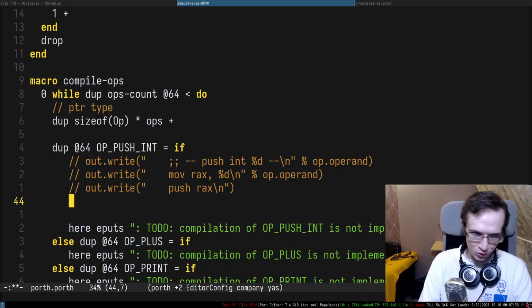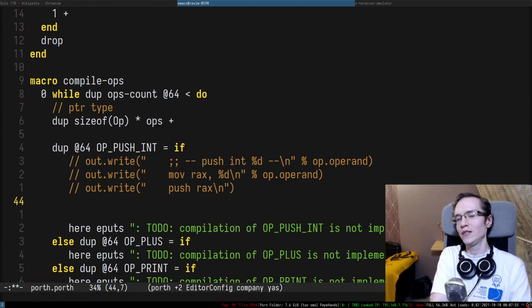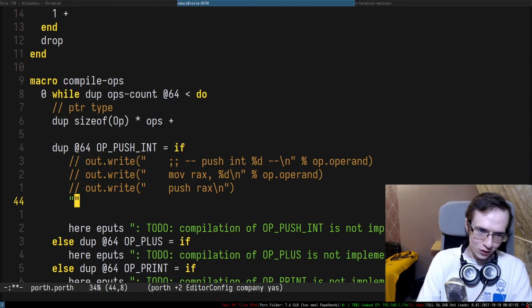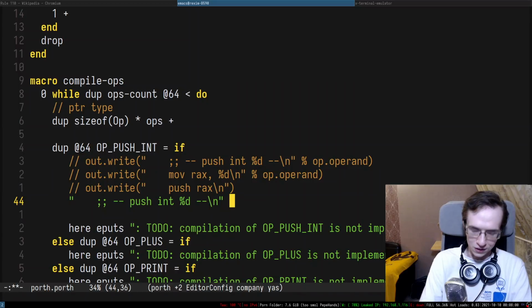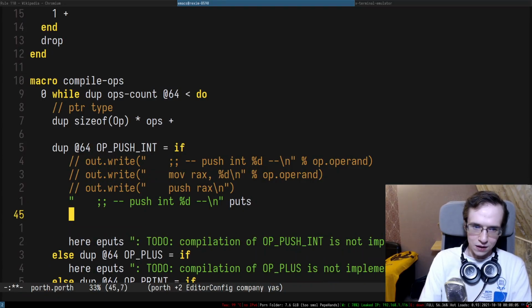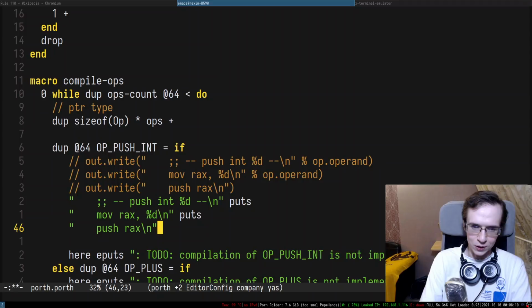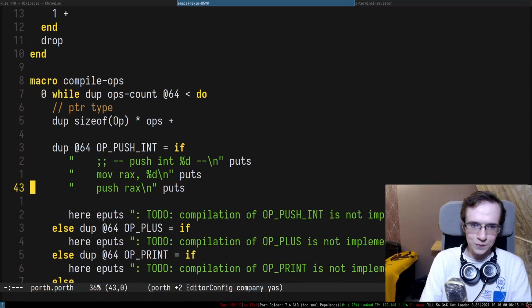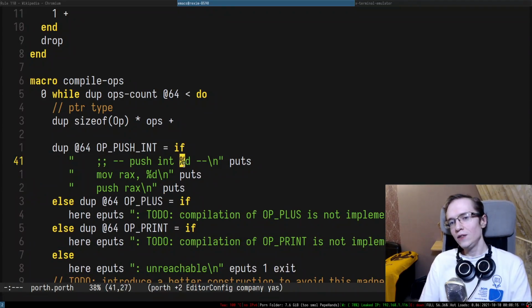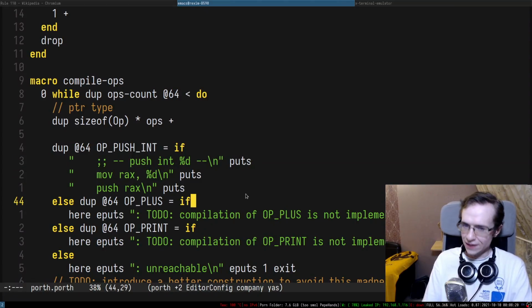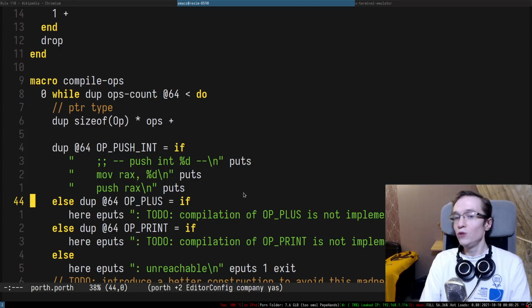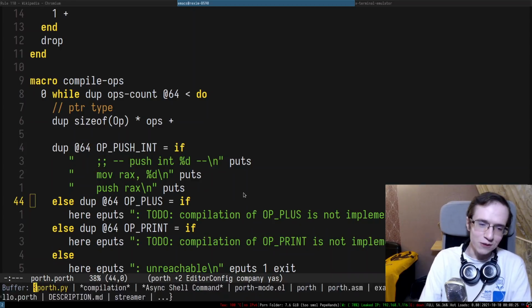So how are we going to be doing that? For now, we're going to be printing all of that on the standard output. So this is going to be something like, I can literally just grab this string. So this is going to be puts, then the next one is going to be puts, and this one is going to be rex. There we go, puts. Cool. Of course, we don't have a way to print the numbers yet. We're going to introduce that a little bit later. I have a little bit of a trick up my sleeve.